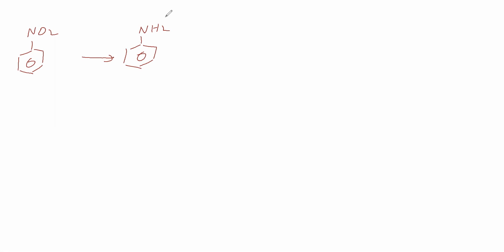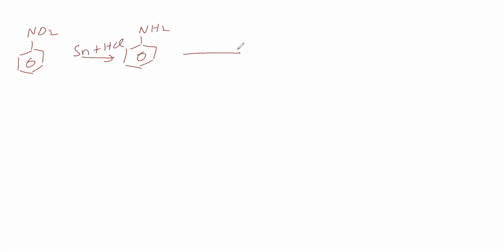For this, what is the reducing agent? We can do it by catalytic reduction. Another one is reduction in acidic medium. Another one is electrolytic reduction in weakly acidic medium. So in three ways we can do this conversion. One is reduction in acidic medium, where we take metal plus acid.